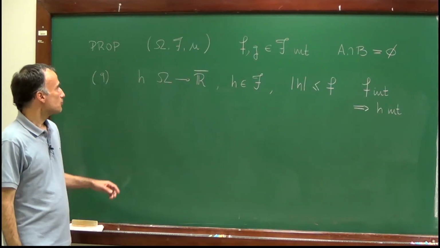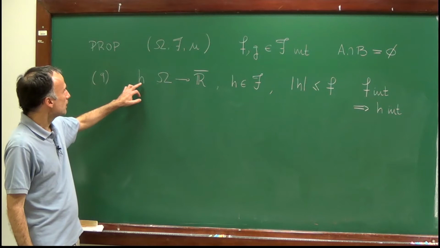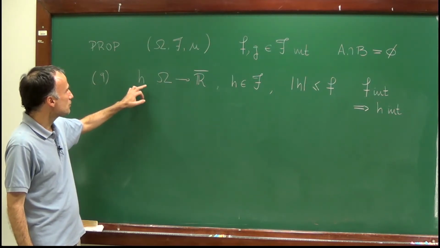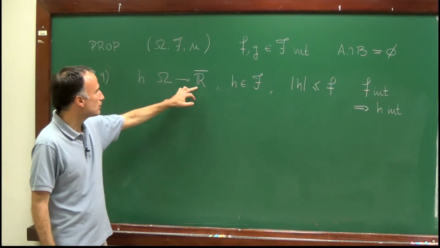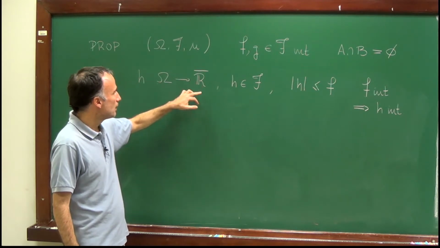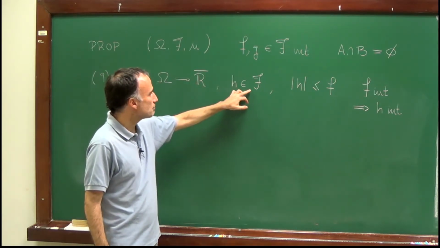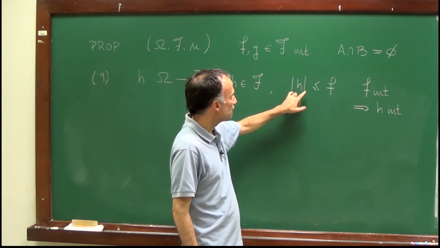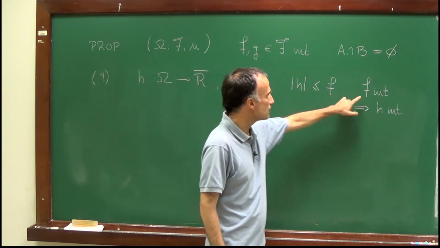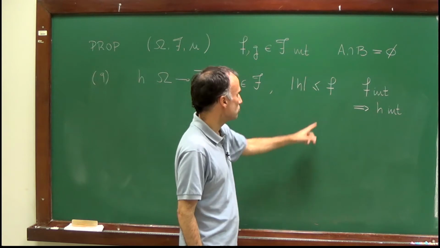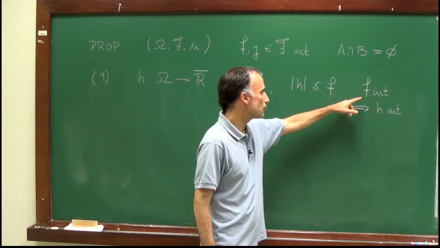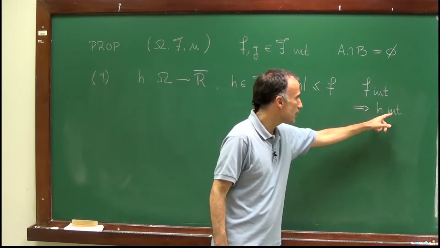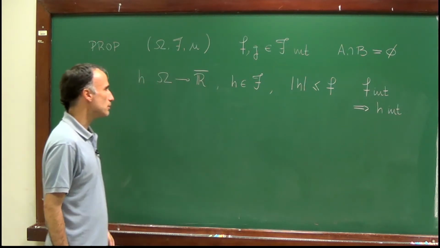So now let's prove the following property. Consider a function h defined on omega and taking values in the extended real line. Assume that h is measurable and that the absolute value of h is bounded by a function which is integrable, so a non-negative function which is integrable. Then what I claim is that h is integrable.